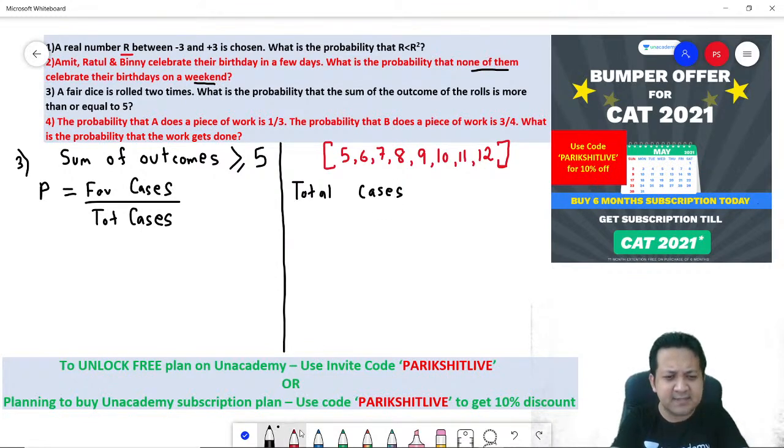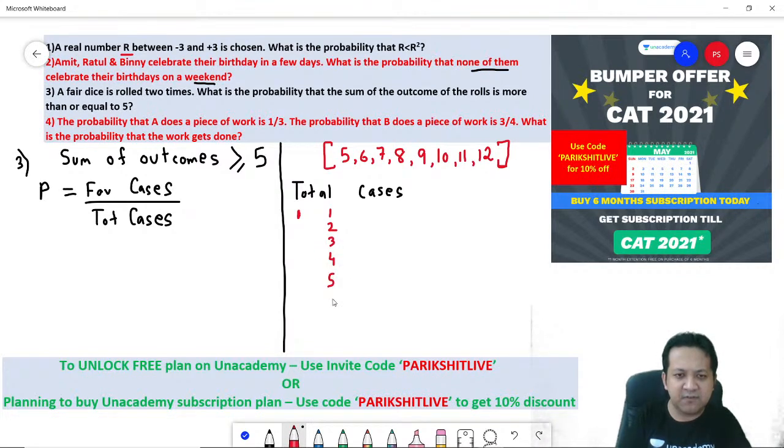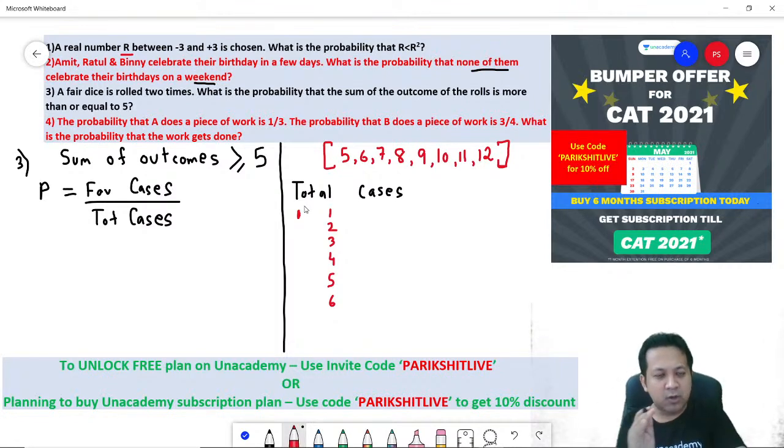Let's say you have 1 on the first die. If you have a 1 on the first die, you can have a 1, 2, 3, 4, 5, 6. Would you agree? If you have 1 on the first die, there are 6 possibilities: 1,1; 1,2; 1,3; 1,4; 1,5; 1,6. So with 1, there are 6 possibilities.